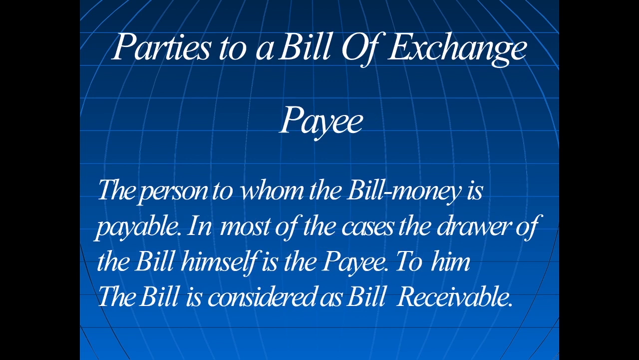Another one is the payee, the person to whom the bill money is payable. In most cases, the drawer of the bill himself is the payee. To him, the bill is considered a bill receivable. For example, A sold goods to B. A draws the bill on B. B accepts the bill and B returns the bill to A. Now the bill is with A. Goods were sold to B, so now the goods are with B.